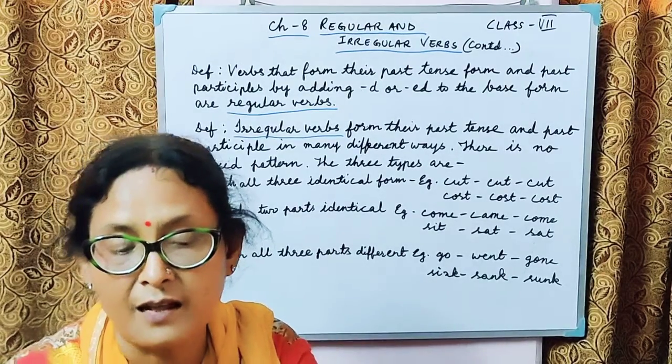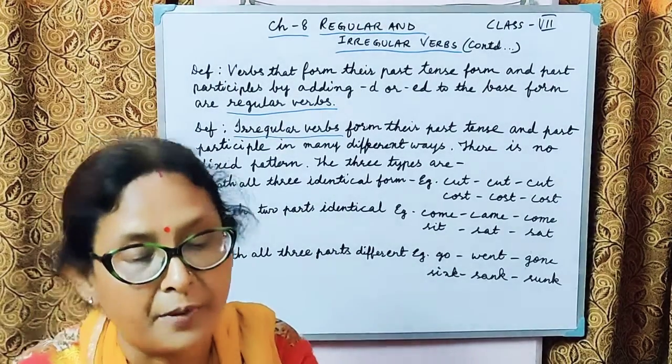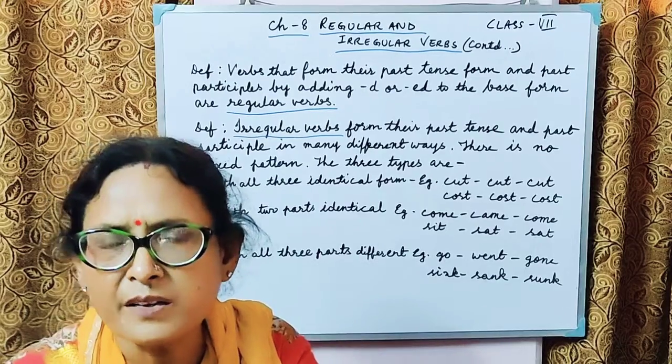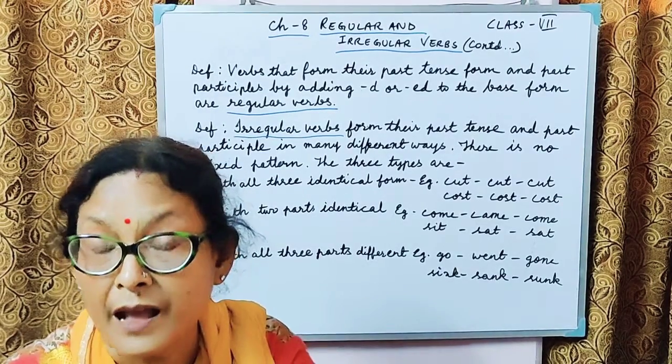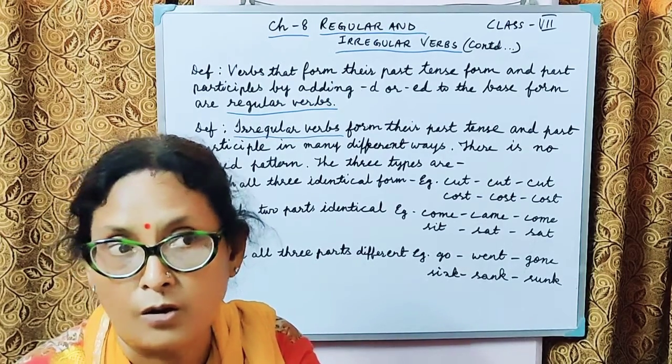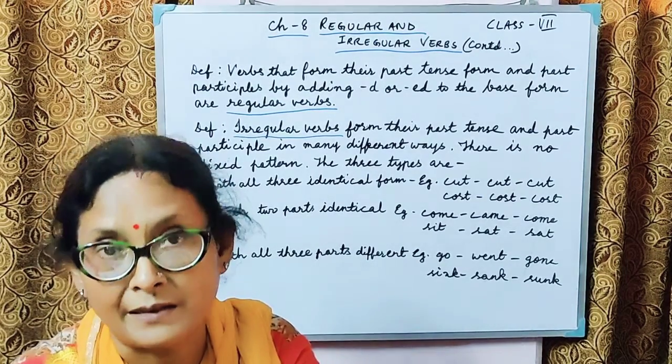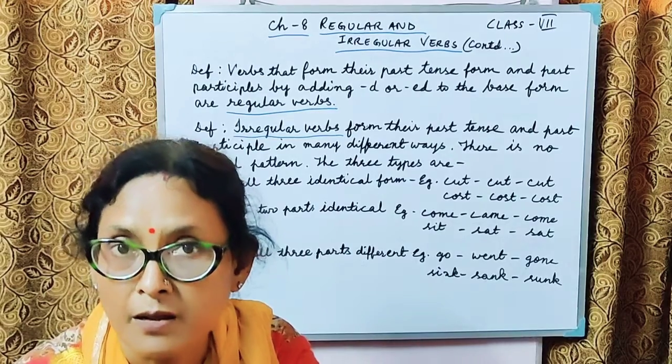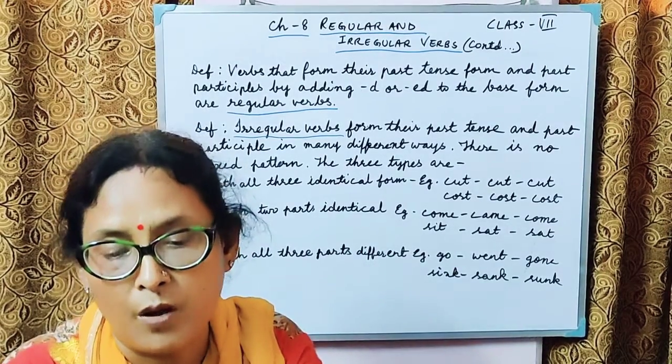So these are the verbs with all three parts different. The way to remember them is through learning and thorough practice, which will help you remember the three forms of the verbs.